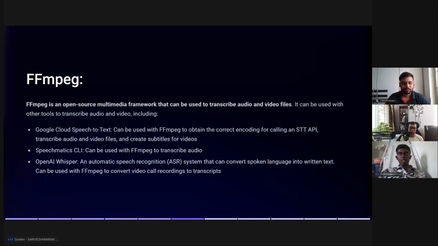I found some APIs like the Google Cloud speech to text API and the IBM Cloud speech to text API, but those APIs are fully paid. I wanted to make this project at fully free cost, so I chose FFmpeg, which is an open source multimedia framework that can be used to transcribe audio and video files, and I included it in the project. This is the first initial problem I faced in this project, for the transcription.